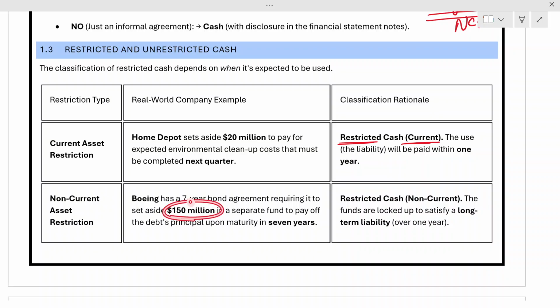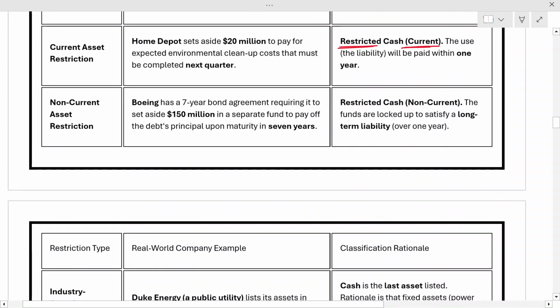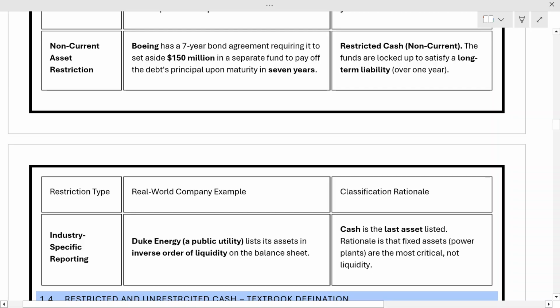This is restricted, but for how much time? This is restricted for a longer time. So you will again say this is restricted cash, but it is for your non-current assets, or long term. You will simply say the funds are locked up to satisfy a long-term liability over 1 year. So this is known as a non-current asset restriction.